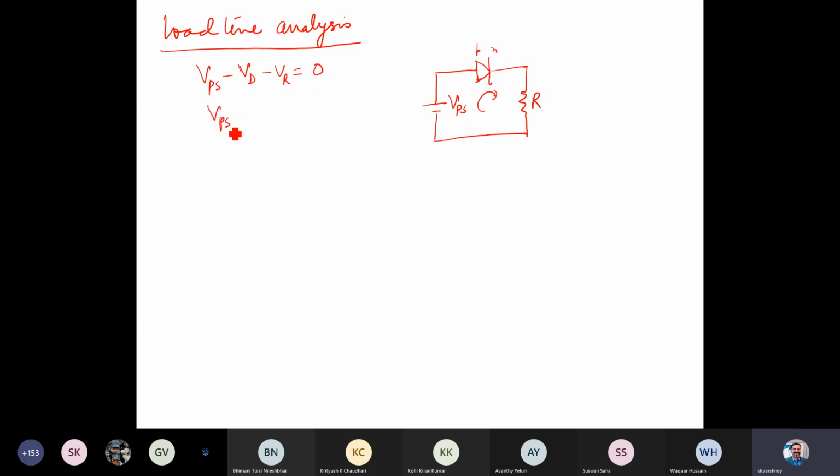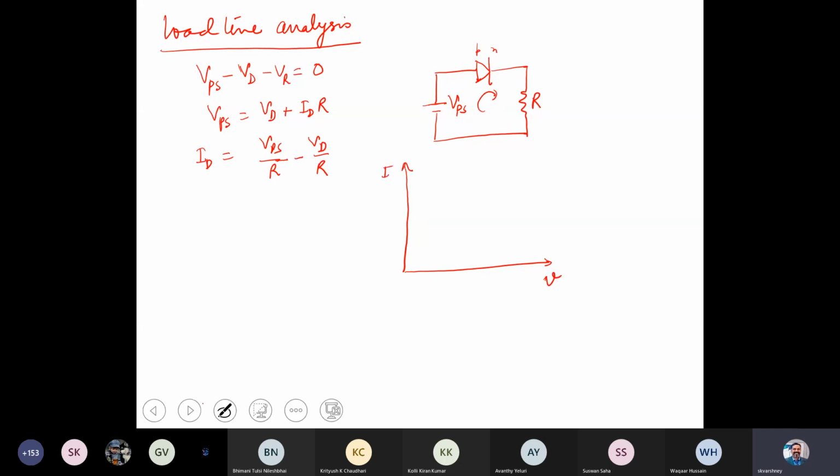So we can write VPS as VD plus ID into R. If we find ID from here, it is simply VPS over R minus VD over R, right? So what I mean to say here, I'll just draw the forward characteristic at this moment. So you get a V and this is I.